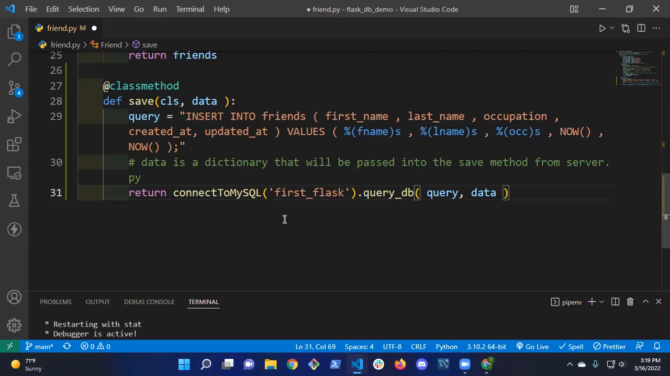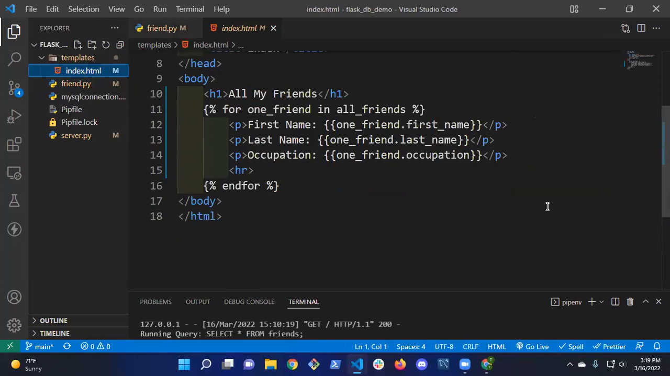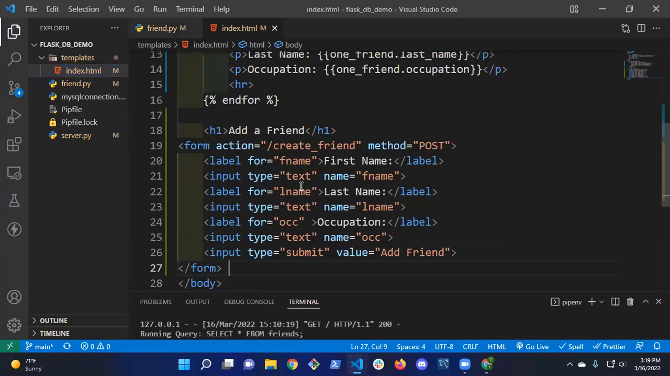And let me save this file so I don't forget. Okay, going to index.html. I have all my friends being listed here, so I'm going to put my form to create a new friend right here. Okay, so it's been a couple days since we've done this, so let's review how the form works.